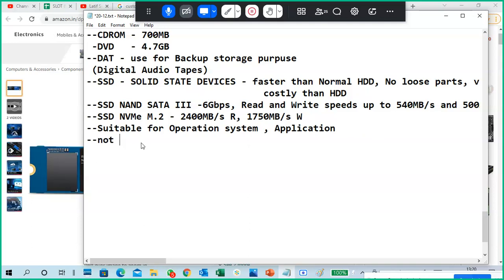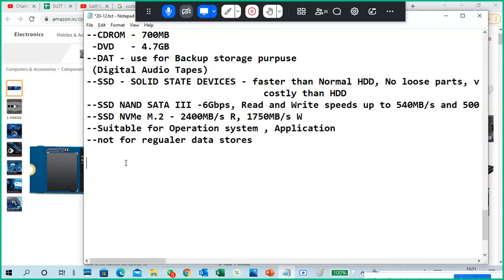Not for regular data store. So what is the regular data store? Your pictures, selfies, your TikTok videos, movies, songs. It is not required because it's just costlier, so unnecessarily you are putting your videos and all kinds of stuff on it.